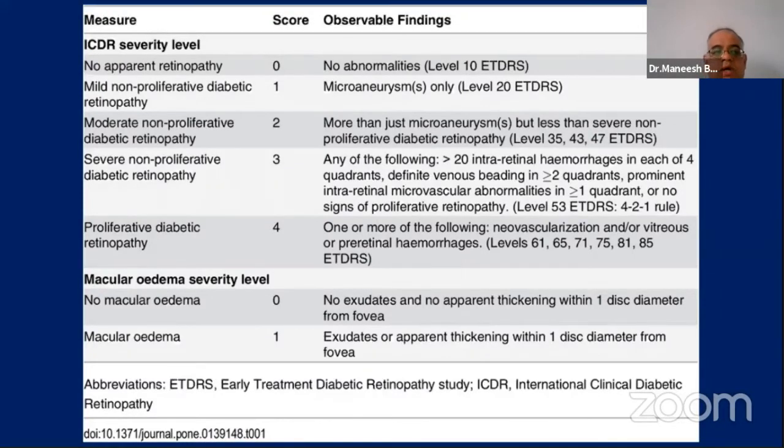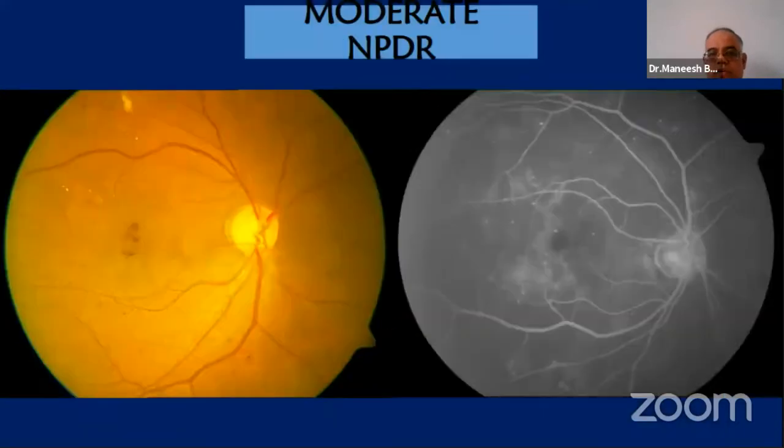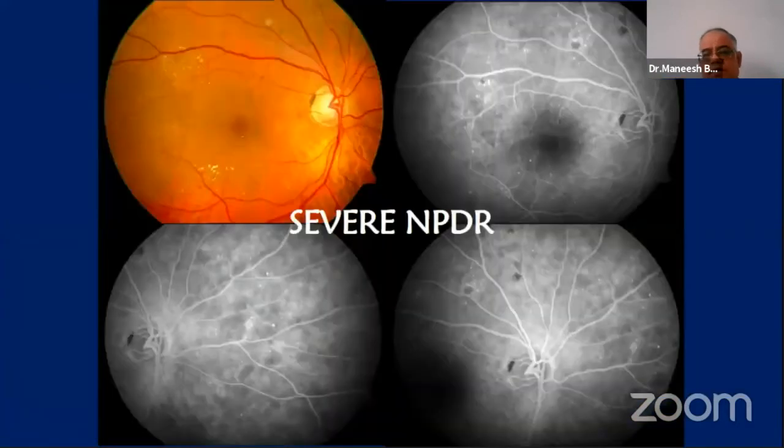It's divided into mild, moderate, severe diabetic retinopathy and proliferative diabetic retinopathy, and macular edema 0 or 1. So mild NPDR, where there are a few microaneurysms which might be seen more on fluorescein angiography. Moderate NPDR, where there is presence of clumps of microaneurysms and some hemorrhages which are more than mild but don't really fit into